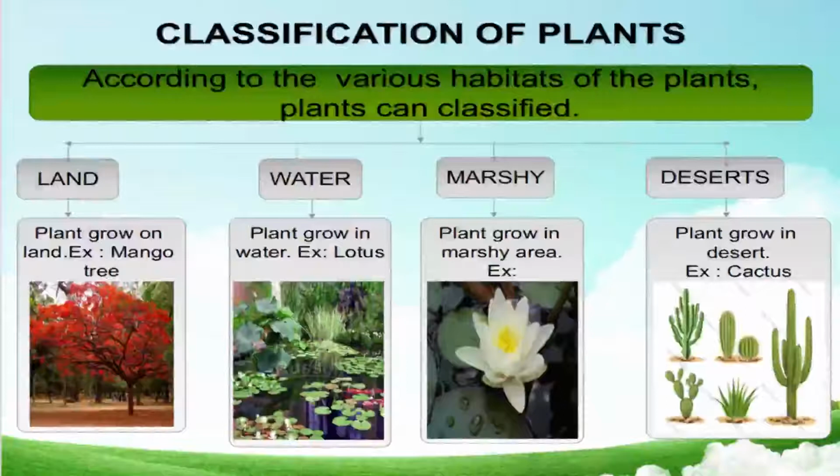Some fungus and algae grow easily in a marshy area. Now desert, the plants that grow in a desert area where sand is there, like Rajasthan. Commonly we can see the cactus. A variety of cactus grows in the desert area.